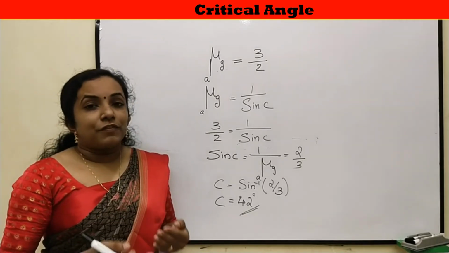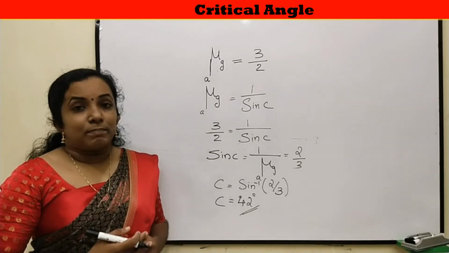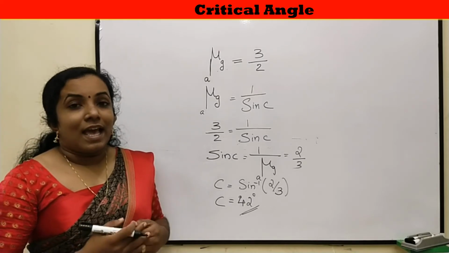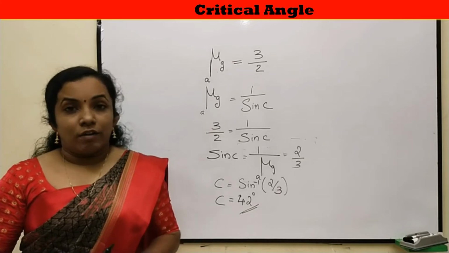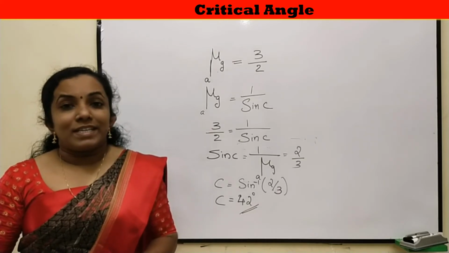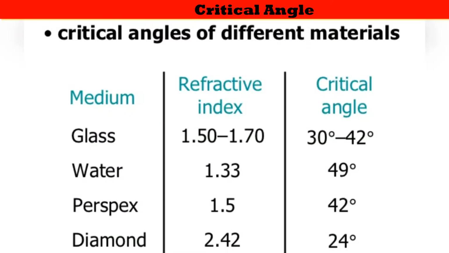So from the refractive index, we can predict the critical angle of a denser medium. The critical angle of some of the materials are here. For example, water has a critical angle of 49 degree and normal glass has a critical angle of 42 degree. Flint glass is having a critical angle of 32 degree and diamond is having a critical angle of 24 degree.